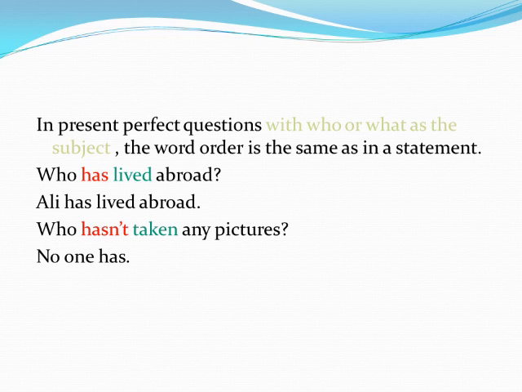There is an important note here: in a present perfect question with who or what as the subject, the word order is the same as in a statement. Statement means the sentence. Who has lived abroad? Ali has lived abroad. Who here is instead of Ali. Who hasn't taken any pictures? No one has. Okay.